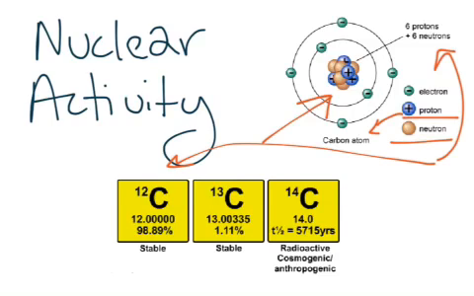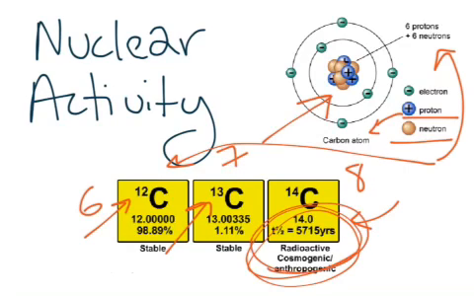So for example, most carbon atoms have 6 neutrons, and that gives them a mass of about 12, but a small percentage of them have 7 neutrons, which gives them a mass of 13. There are also some carbon atoms that have 8, but the difference here is instead of being given a percent abundance, you're given a half-life, which means that this isotope is radioactive.